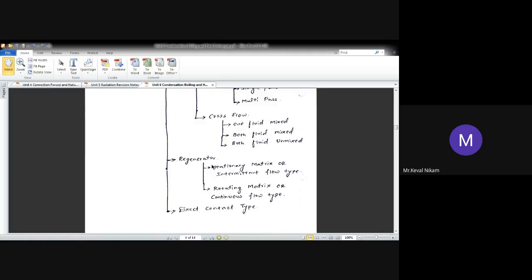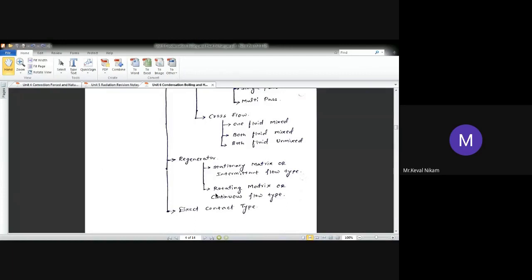Now there are different types. One is the stationary mesh, meaning it is not going to move at all. It will remain as it is, and the other is called a rotating mesh. It continuously goes on rotating. If you ask me which matrix I would prefer, I will prefer the rotating matrix, as the hot fluid will be in contact with more surface of that matrix.